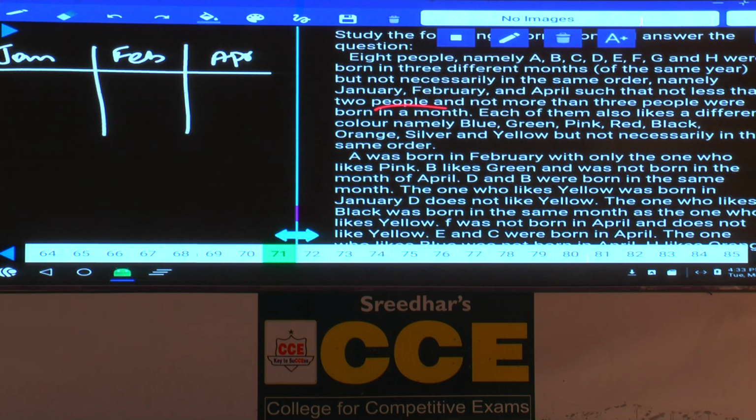Then A was born in Feb with only the one who likes pink. Now A born in Feb and with only the one who likes pink, that means in the month of February, how many persons? There are only 2 persons. Who are those 2? One is A and the next one is the one who likes pink. As 2 persons were born in Feb, in the remaining 2 months, Jan and April, there must be 3 and 3 persons. Done? Next one.